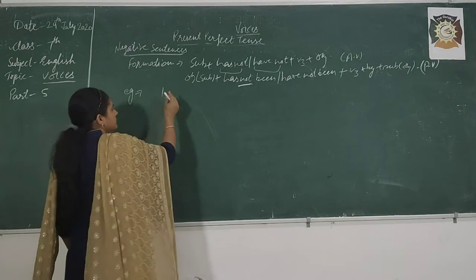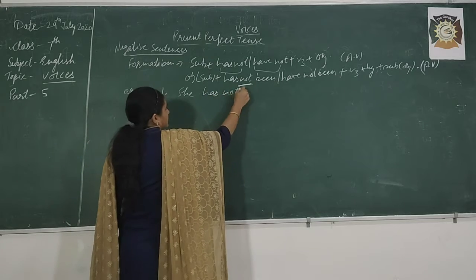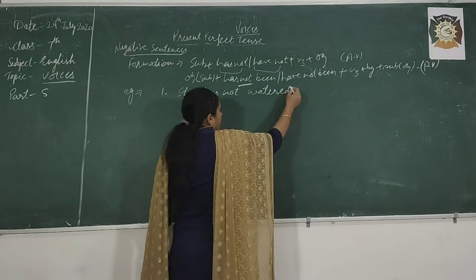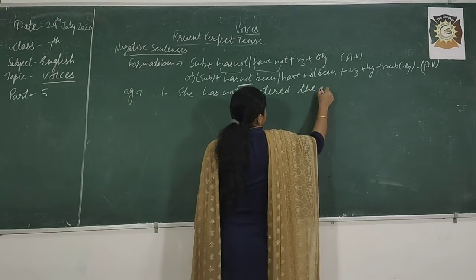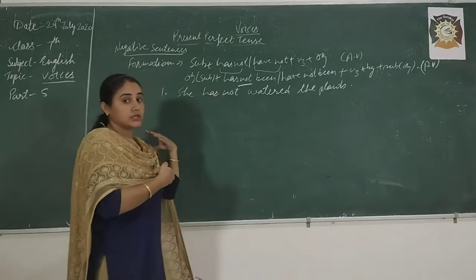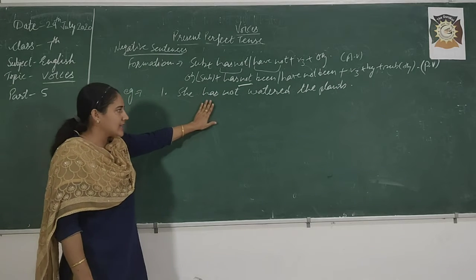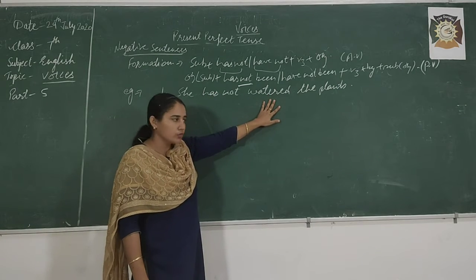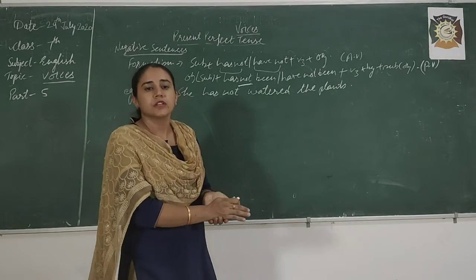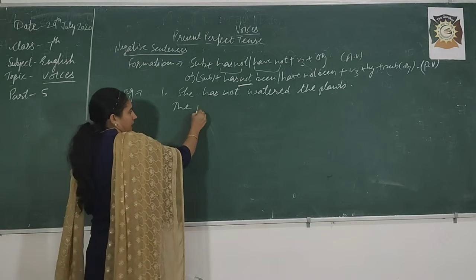Example: She has not watered the plants. She has not watered the plants. So not is used after has. Has not. Watered is your third form of the verb. Then the plants. What is the object here? The plants. Very good. It will come in the beginning. The plants.